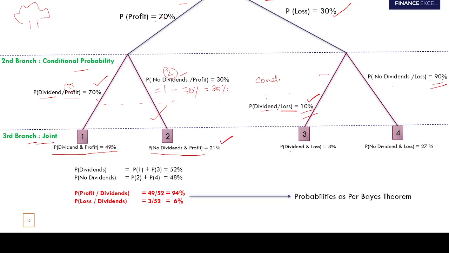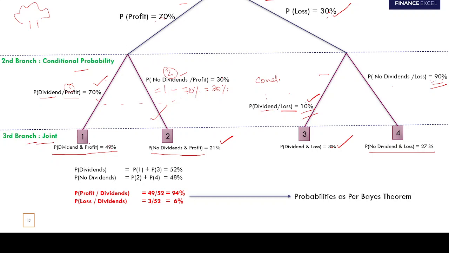Now the joint probability of the company paying dividends when it is making a loss is 3%. How do you get this? 30 into 10, 3. And the joint probability of the company not paying dividends given it is making a loss is 27. How do you get this? 30 into 90, 27. Guys, are we good here? Any doubts up till now?